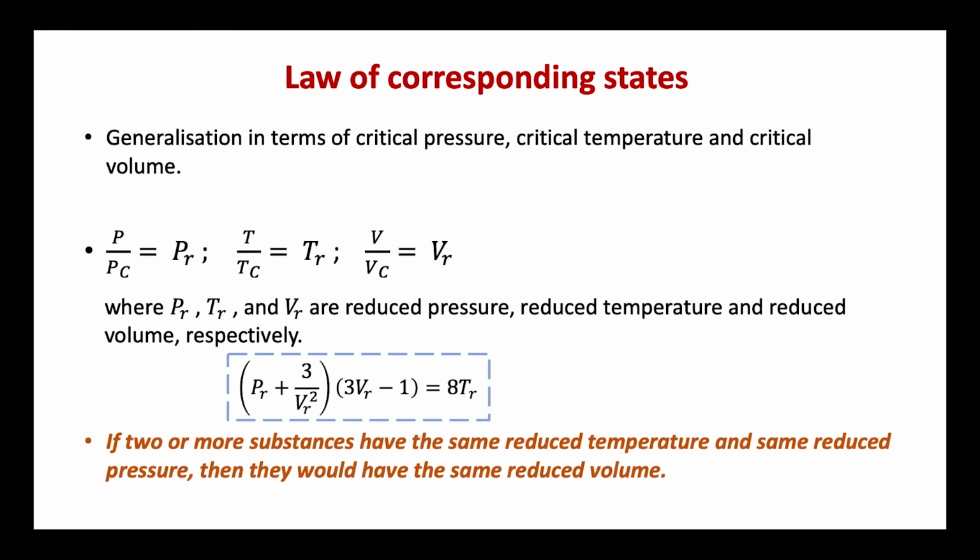Substituting this in the van der Waals equation for 1 mole of a gas, that is (P plus a divided by Vm squared) into (Vm minus b) equal to RT, and through subsequent solving, we finally get this relation as (Pr plus 3 divided by Vr squared) into (3Vr minus 1) equal to 8Tr. Looking at this equation, we can clearly see that it involves neither R nor the van der Waals constants a and b. Hence, we can apply this equation generally to all substances under study.